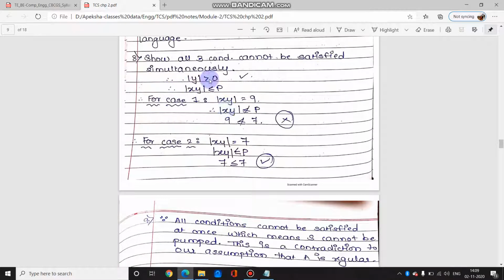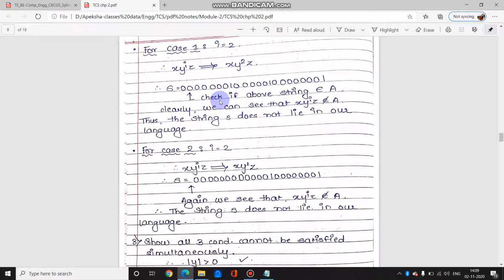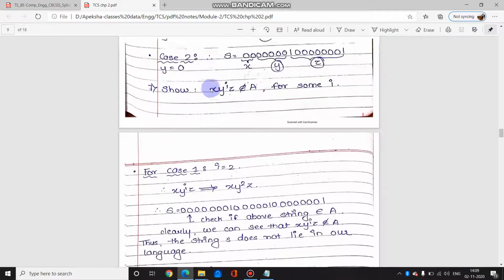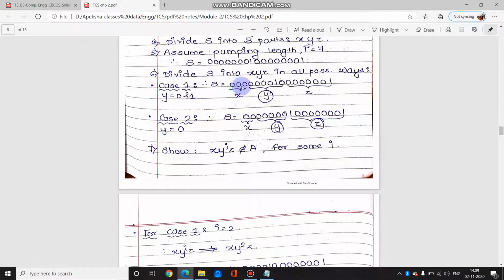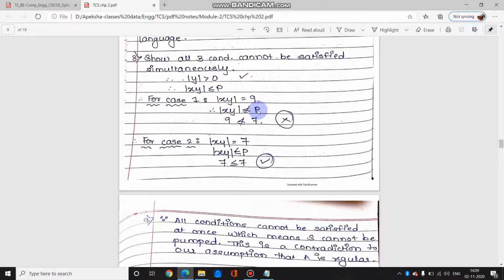Now we are showing that the rest of the conditions also cannot be satisfied simultaneously. The length of y greater than 0 will always be true, as I said. Then length of xy is less than or equal to p. We'll check for case 1. For case 1, the length of xy comes to 1 2 3 4 5 6 7 8 9. So 9 is less than or equal to p is wrong, because p is 7 and 9 is greater than 7, so the condition is false. For the second case, the condition is true.